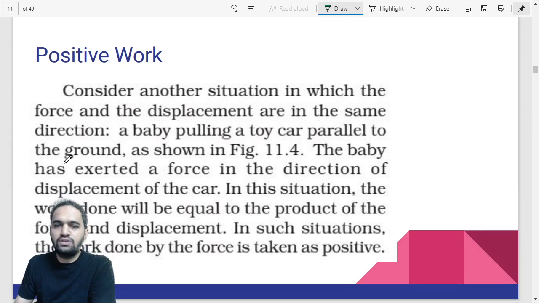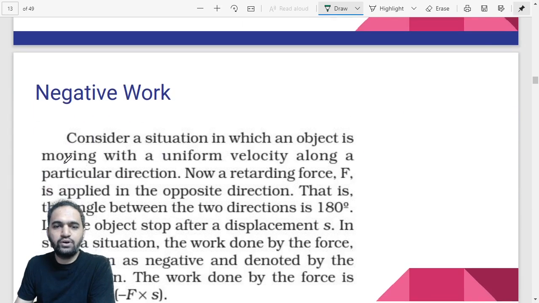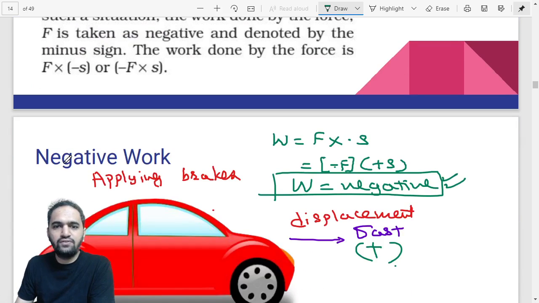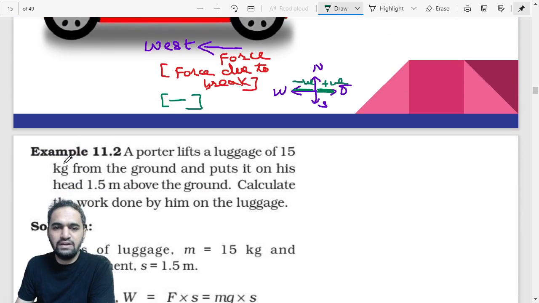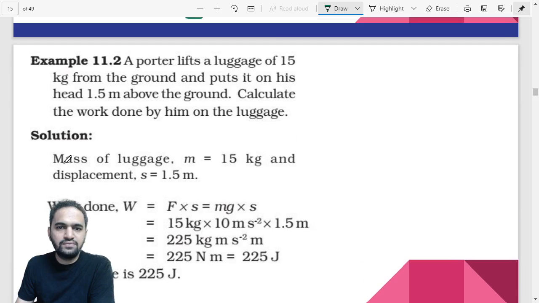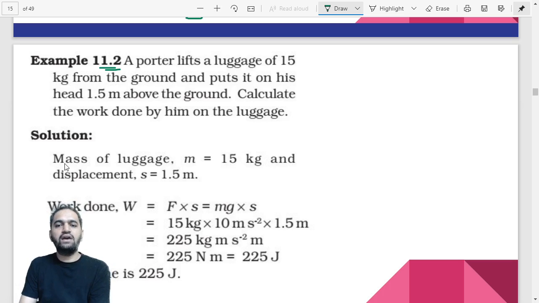Right? So we have seen the positive work, so there is no issue. Negative work we have seen. Now let us talk about this one. That is a simple example which is given in our textbook. Example 11.2. They are saying a porter lifts a luggage of 15 kg from the ground and puts it on his head 1.5 m above the ground.